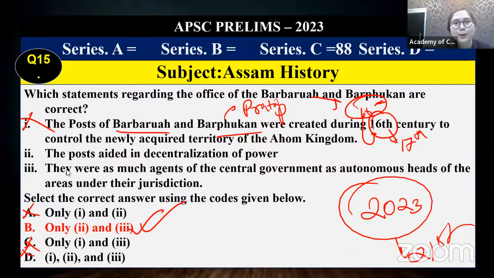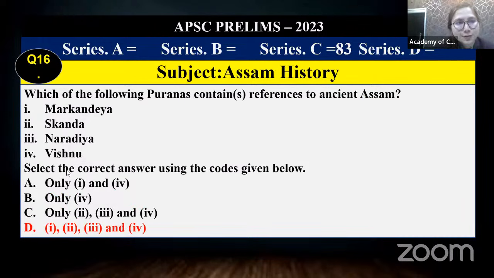Decentralization of power. Then automatically you can get the correct answer. Next, you have this: Which of the following Puranas contains references to ancient Assam? Here, all the 4 options will be correct: Markandeya, Skanda, Naradiya, Vishnu. So if you have gone through some part in a thorough manner, you might have got this answer correctly. Next, another very interesting question.